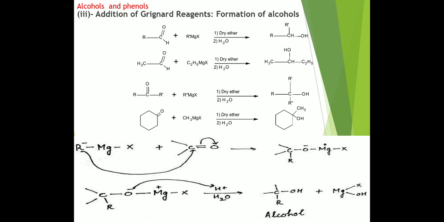And when we consider RMgX, R is partially negative and Mg is partially positive. So in the addition, R, which carries the partial negative charge, adds to the carbon and the double bond shifts onto the oxygen, forming the intermediate. This is the magnesium complex, which undergoes hydrolysis to form the corresponding alcohol. H attaches to the oxygen to form OH, and MgX and OH are eliminated. So this is the formation of alcohol by addition of the Grignard reagent to carbonyl groups like aldehydes and ketones.